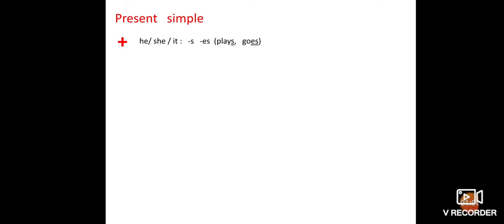He or she or it, es or s: plays or goes. So for every present tense or present simple, for he, she, it, we are adding s and es. So it becomes plays and play. We are adding s to play, and to go we are adding es. In the present simple here we can see that we have given a circle where s and es is added to the basic verb.